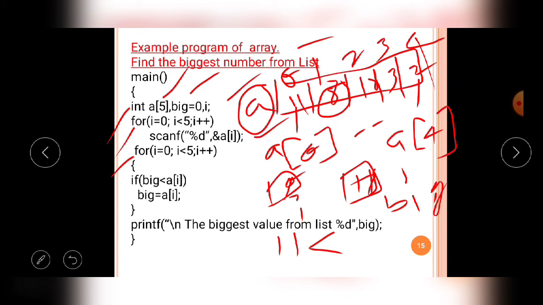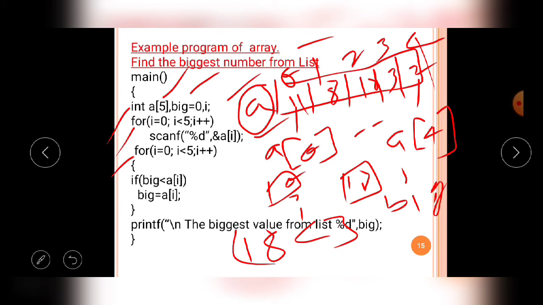Afterwards it comes to the same story, that is a of 3. The a of 3 value is 3, the big value is now 18. So 18 is less than 3, the condition is false, the line is not executed. Then it comes to the next step. Now in the next step a of i value is 2.